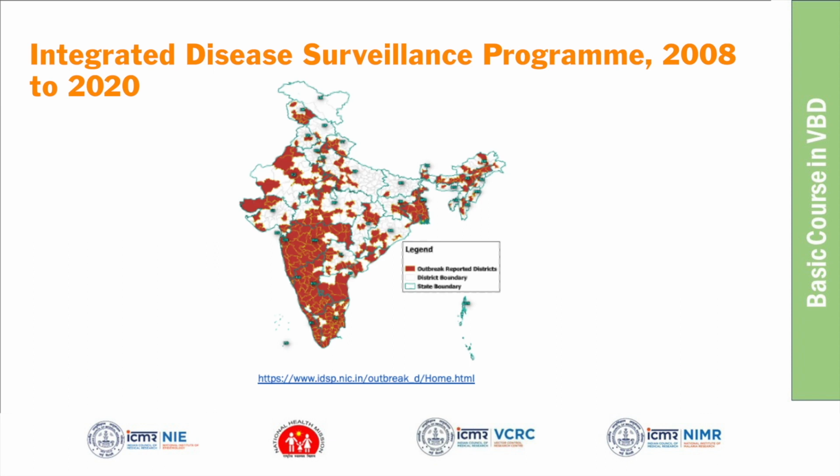In India, is it uniform across India or is it more in some parts of India? In Maharashtra. Karnataka. Andhra, Tamil Nadu, Kerala. Yeah, the southern states reported more outbreaks compared to the others.